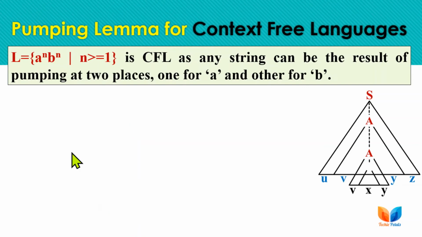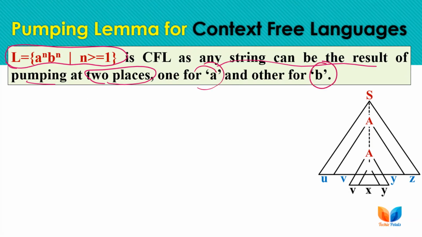So proving the lemma for the positive test first, then we will be taking the negative test for context sensitive language. Here we are taking a context free language as a raised to power n, b raised to power n, and any string can be the result of pumping at two places. So for this language we need substrings at two places to be iterated, one for A and one for B.